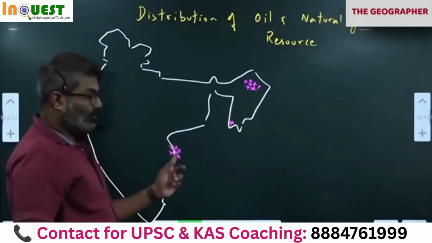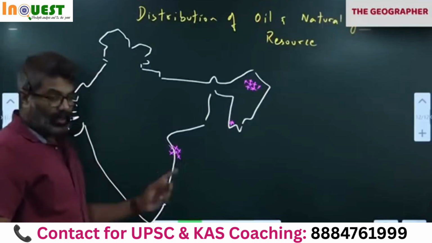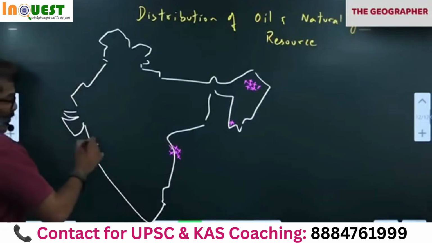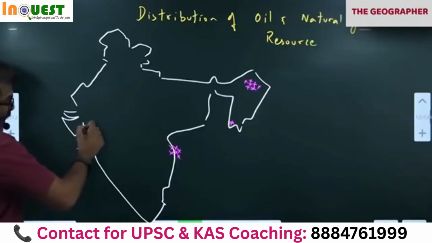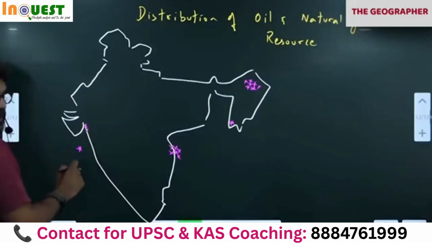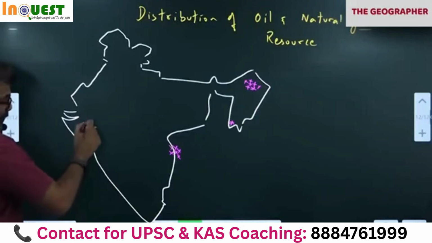Godavari here. Now come to this side. Mumbai High, high because of high seas in the water. It's in the water, Arabian Sea. Then Gujarat: Ankleshwar, Ahmedabad, Kalol, Balol, Mehsana.